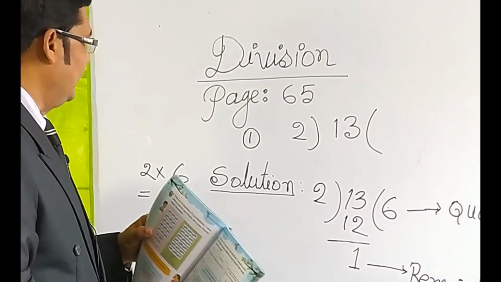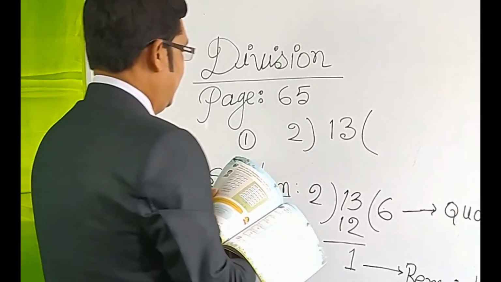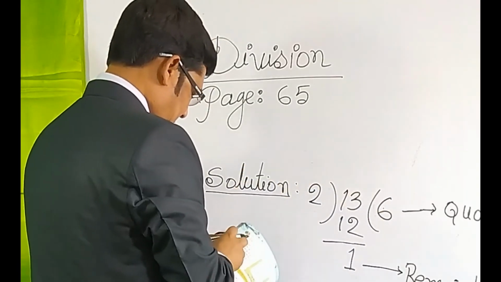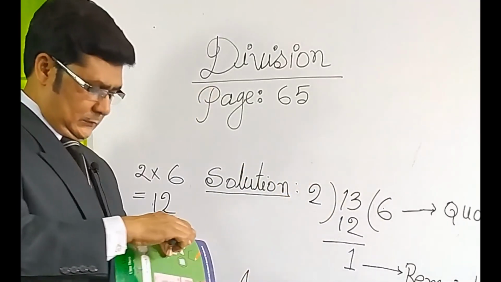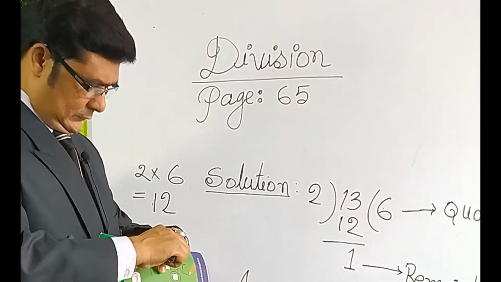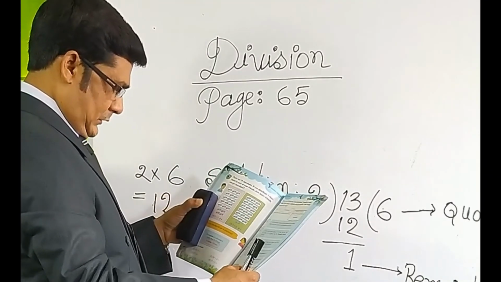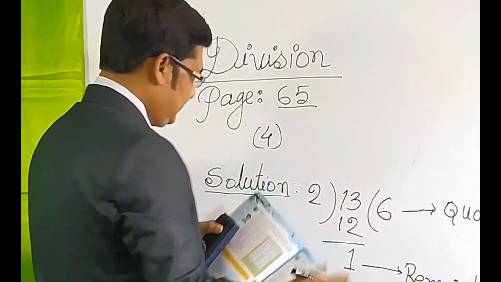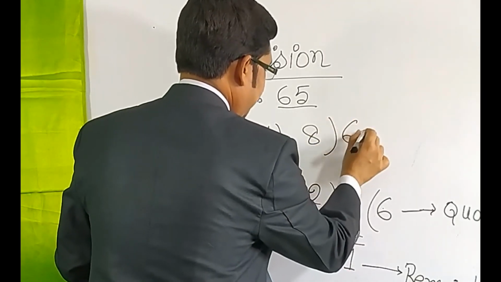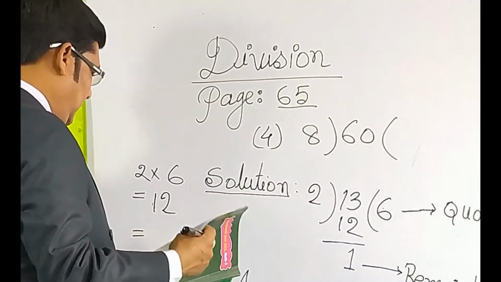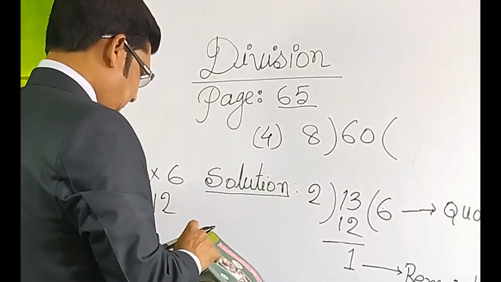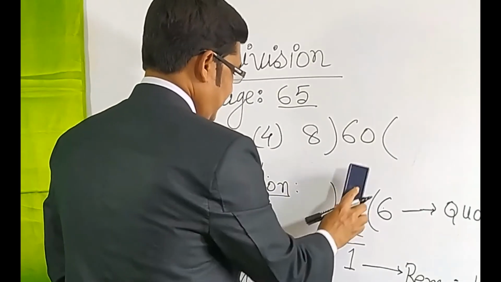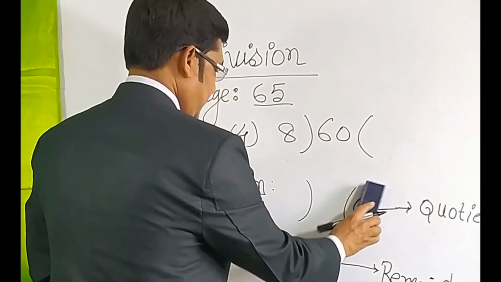Another question is given, same page. Question number 4 on page 65. So, given is 60 divided by 8. Okay, my dear students, no problem, you can solve it very easily. You can put the same format here.